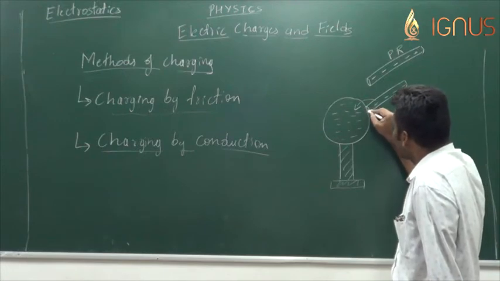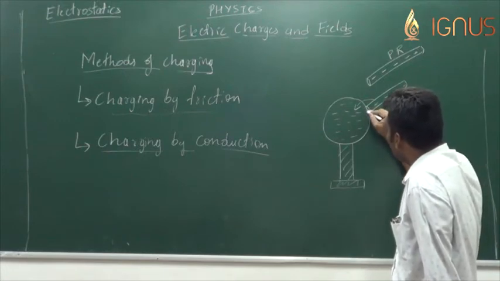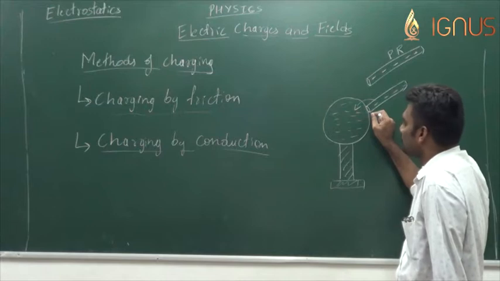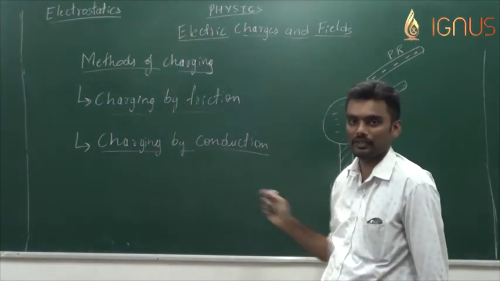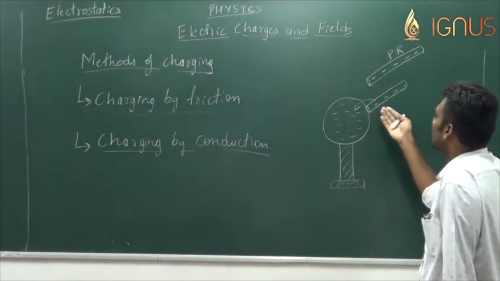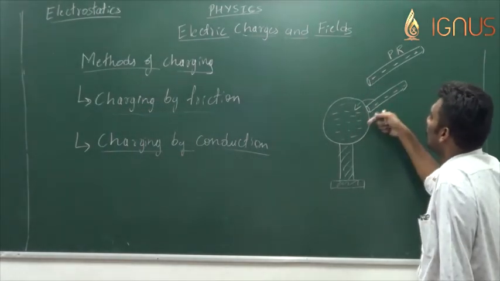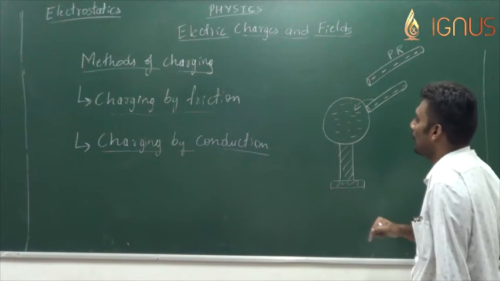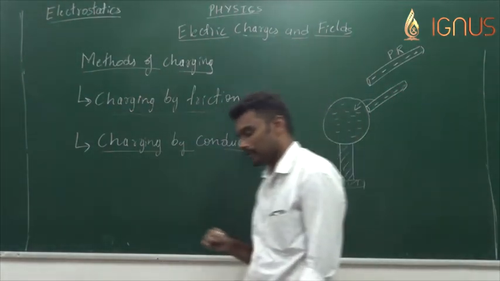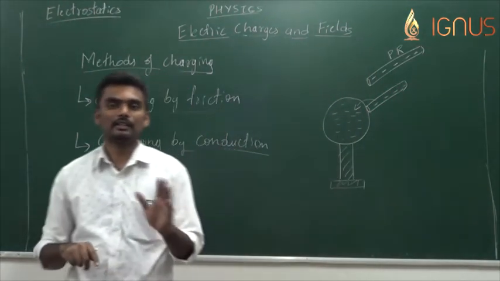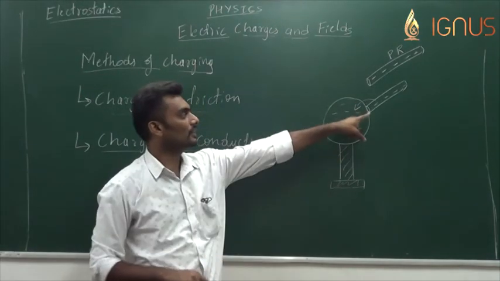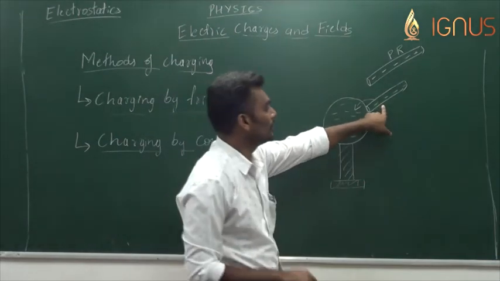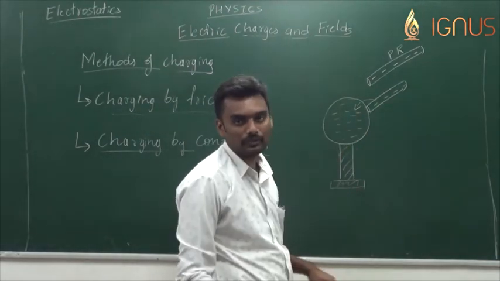Since this method involves bringing two bodies in contact, we name this charging by the method of conduction. Here the charges are conducted, they are actually moving from one body to the other body. So charging by conduction involves bringing a charged body in contact with a metal sphere, and hence the charges present on the body will transfer into the metal sphere.